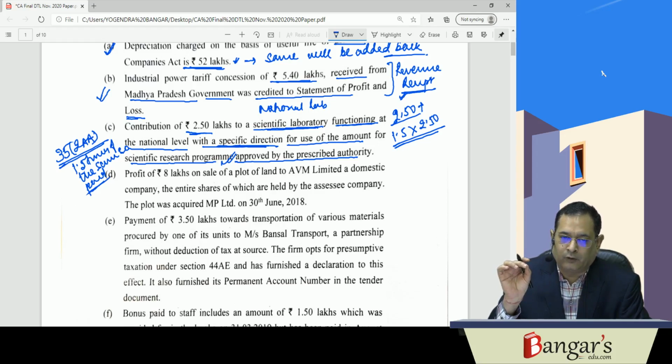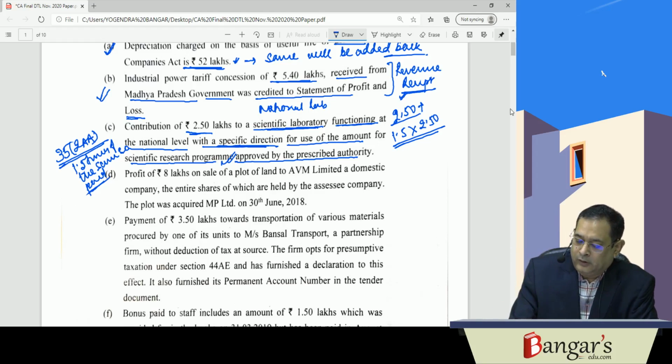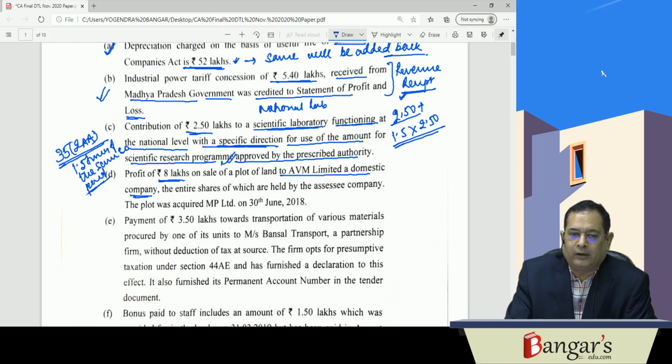Then next is profit of rupees 8 lakhs on sale of plot of land to AVM Limited, a domestic company, the entire shares of which are held by the assessee company.